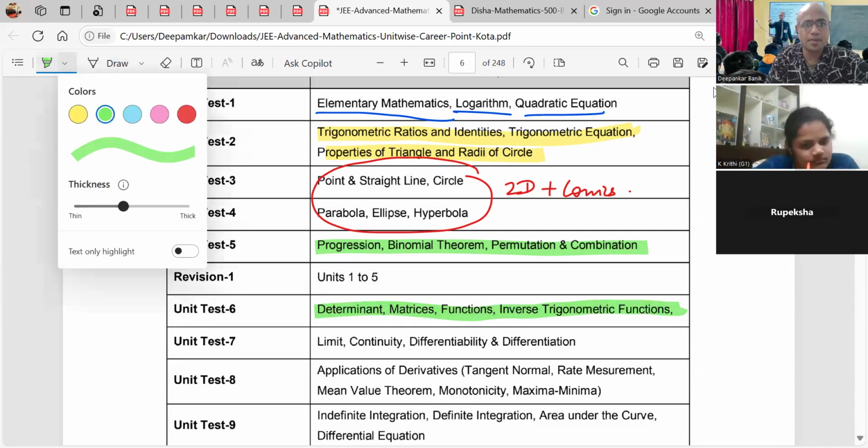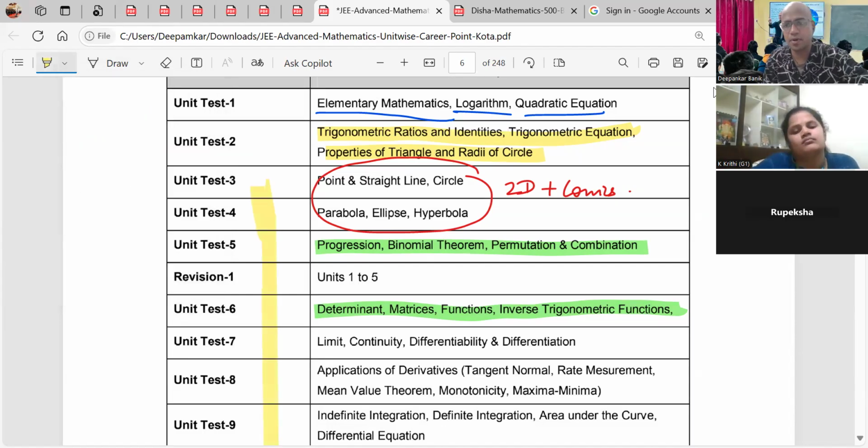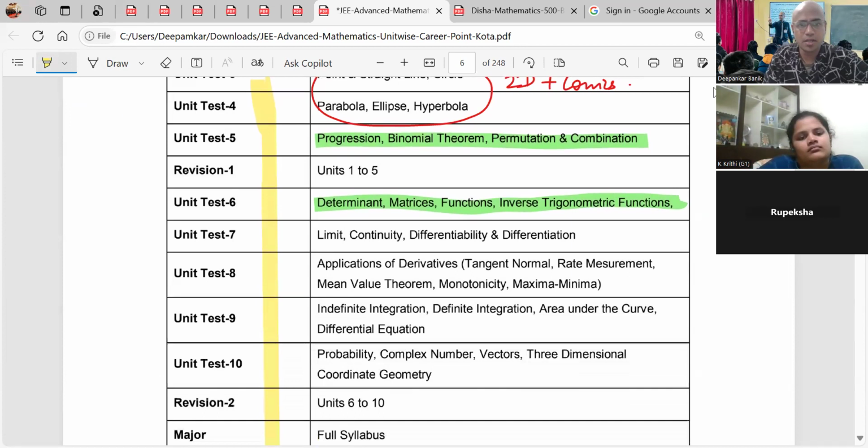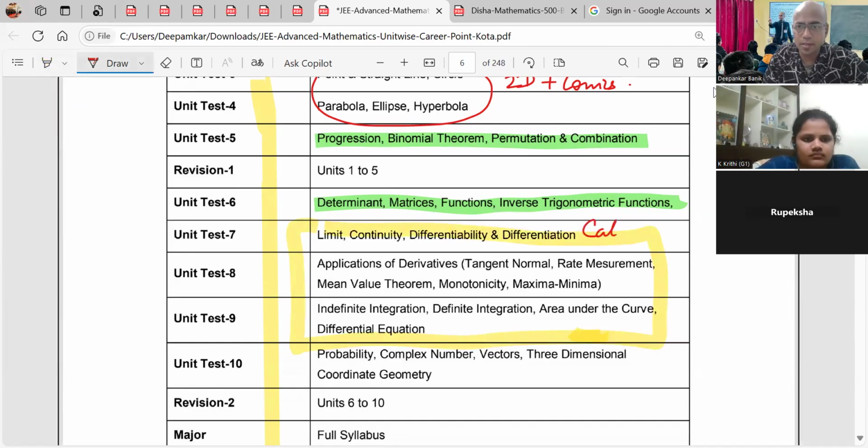And thereafter comes a major part called calculus. Now calculus forms one of the major chunks of this entire syllabus that I am highlighting. It is very scoring. You can expect at least 6 to 7 questions of calculus. Can you believe? 6 to 7 is a huge number.